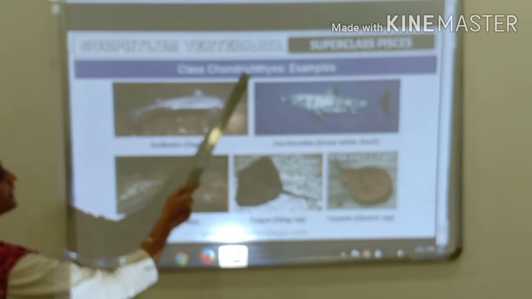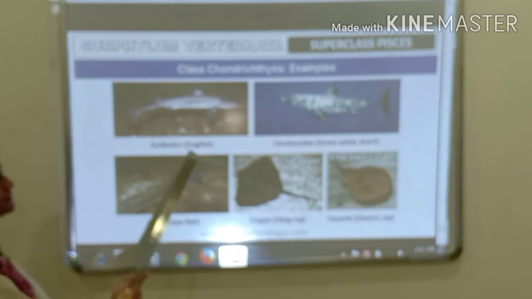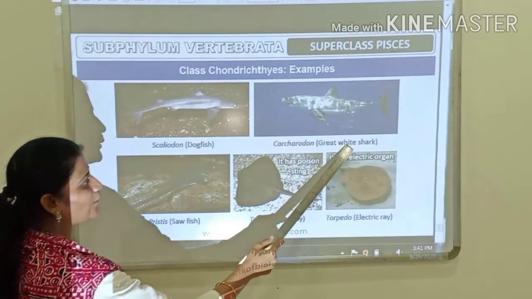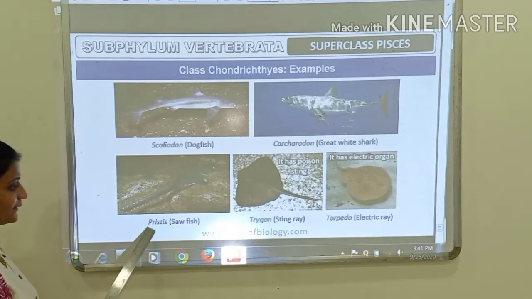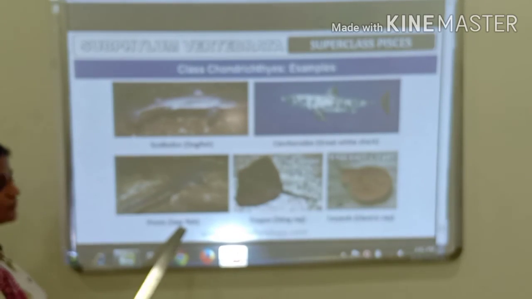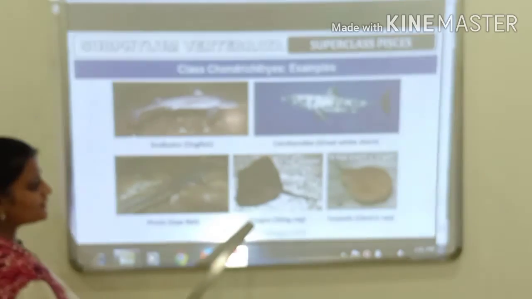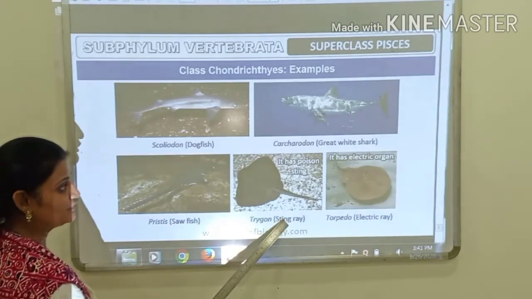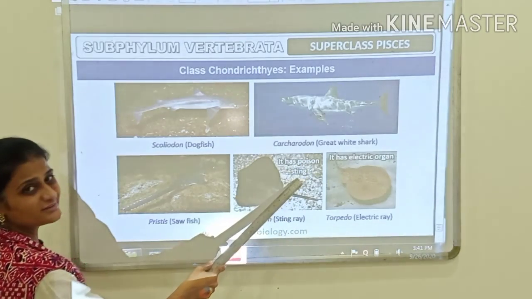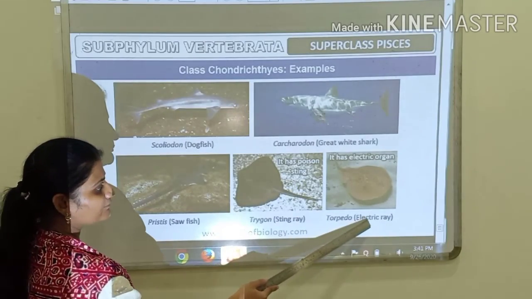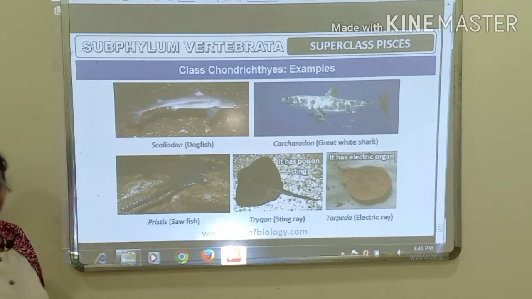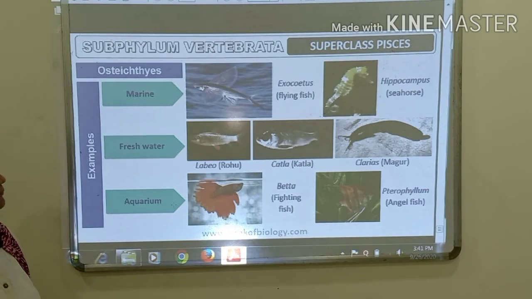Examples of Chondrichthyes are Scoliodon, that is commonly called dogfish, then Carcharodon, that is great white shark, yes, this is also called shark. Okay, then Pristis, which is sawfish, Trygon, that is stingray, which has the poison sting, and Torpedo, which is the electric ray, which has the electric organ.